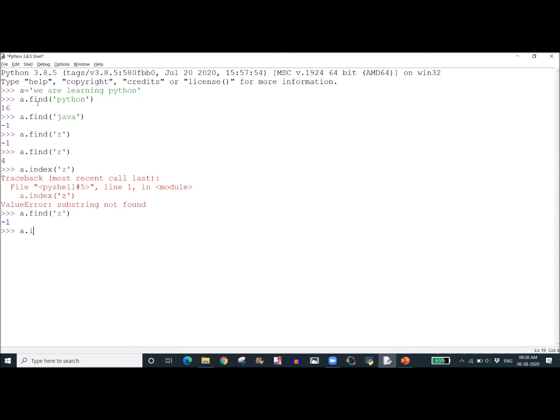If I write a.index of Python, it is giving the index of the Python as 16. In this case, if I write a.find Python, it is also giving the same index, 16. So when we want to find the index of a letter, depending on our requirement, either we can use a.index or we can also use a.find.